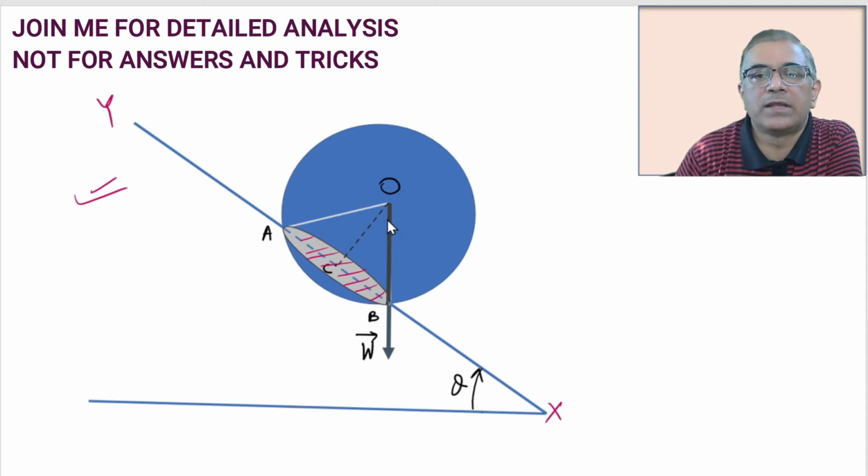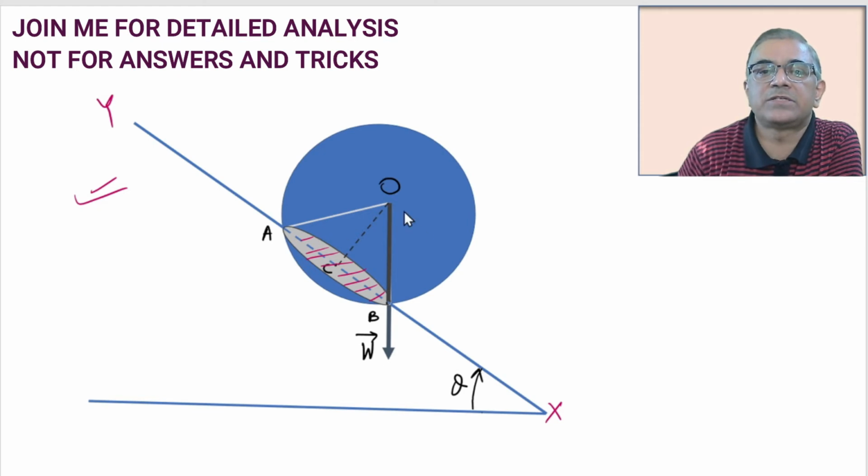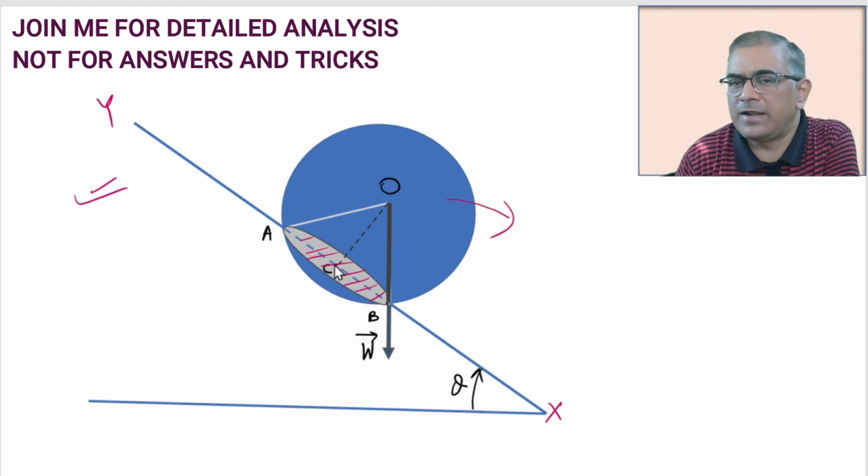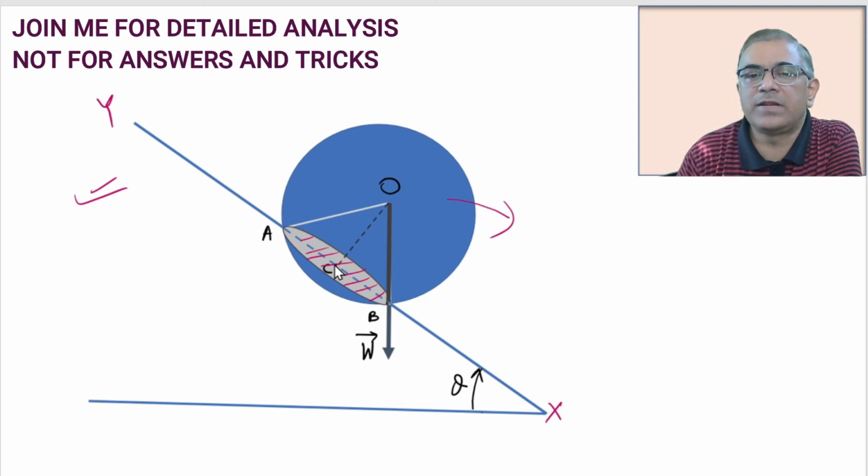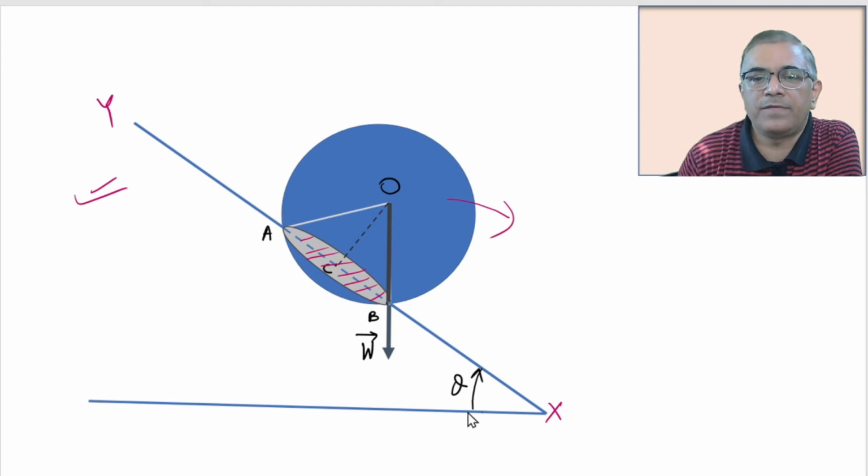Because the weight is just passing through the edge of this base, about to leave this base, this football is about to roll down. So anyway, let's continue with the argument. This angle is theta and this football is about to roll down.